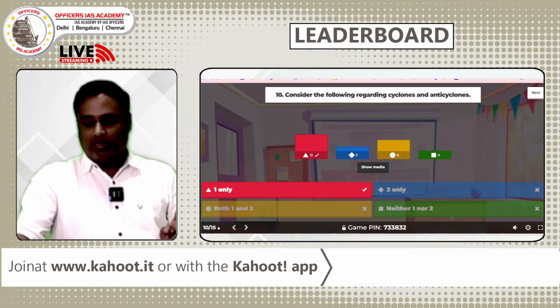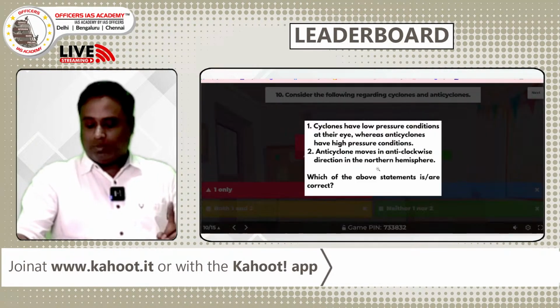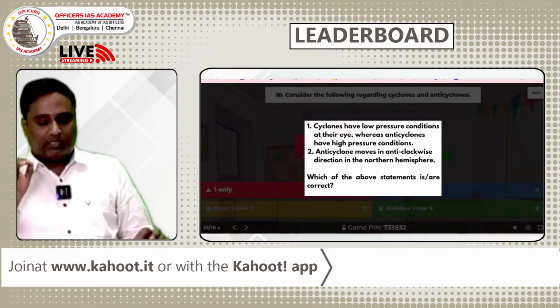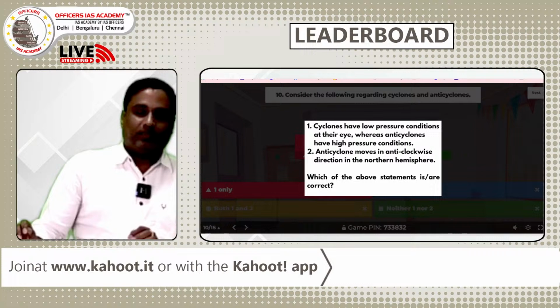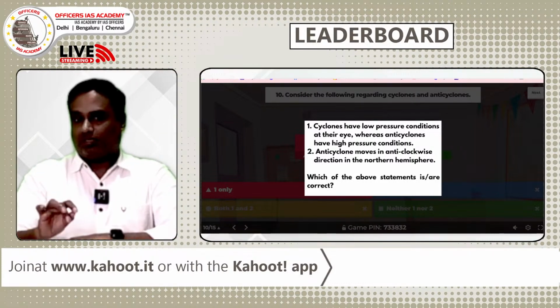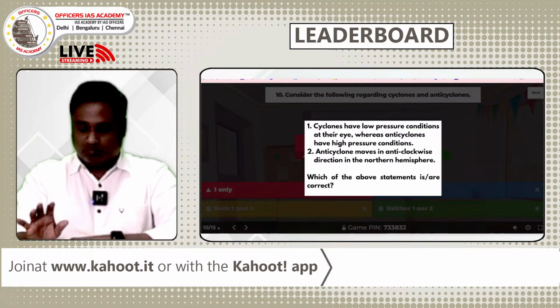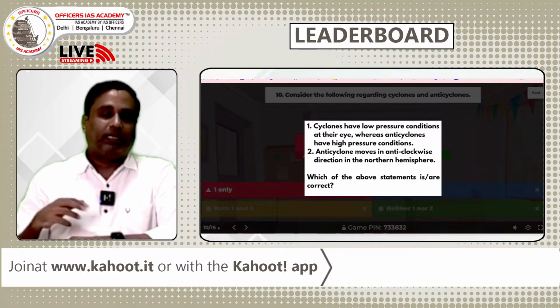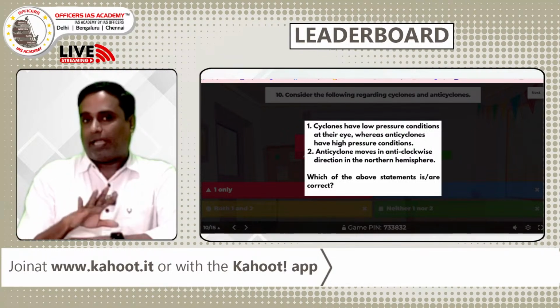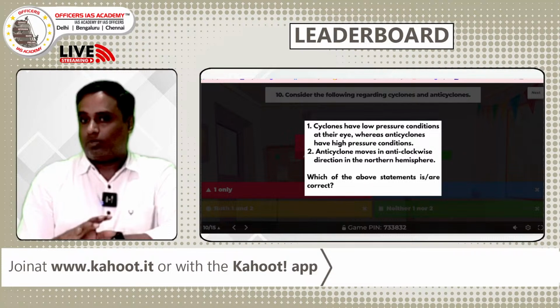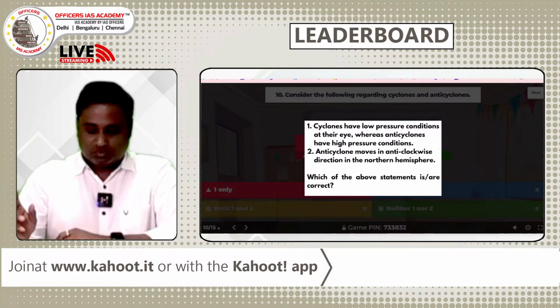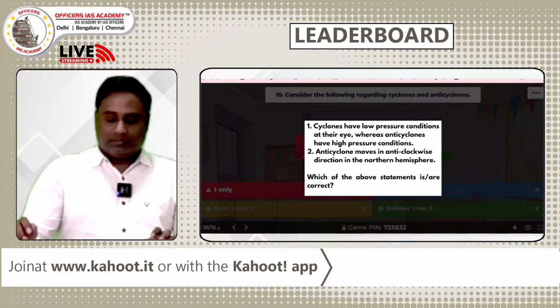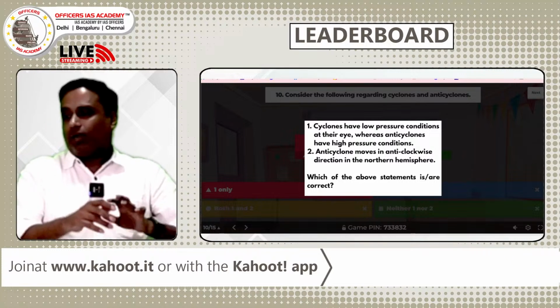The statement 1 says the cyclones have a low pressure in the center, the eye, and anticyclones have a high pressure in the center. That is exactly correct. But for anticyclones, the anti-clockwise direction in the northern hemisphere is given here, and it is the opposite. Cyclones will be anti-clockwise, anticyclones will be clockwise. So the answer will be A only, right? So only 1. So we see what happens in the leaderboard.